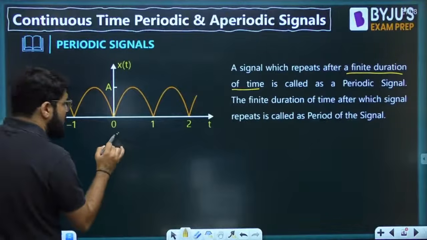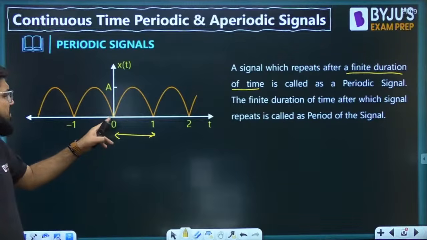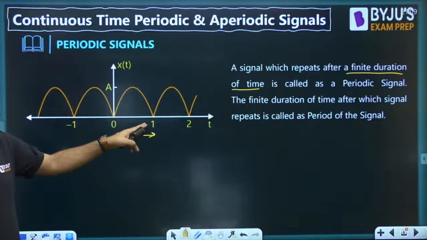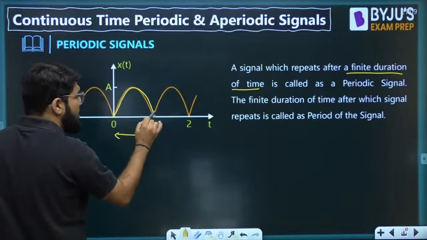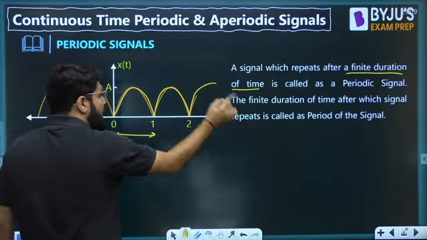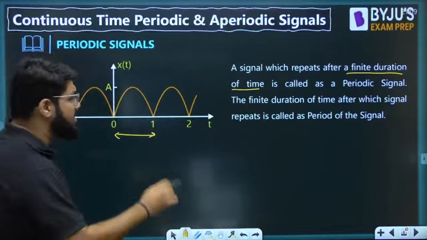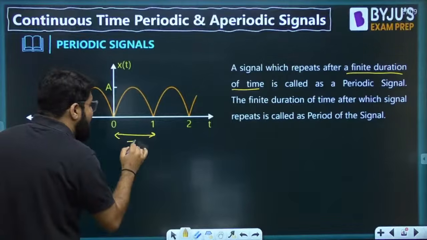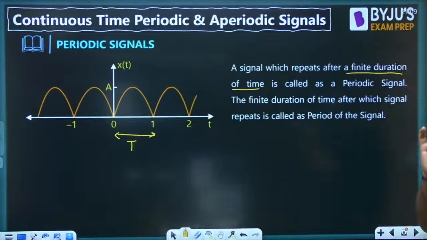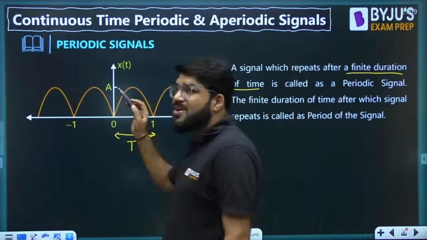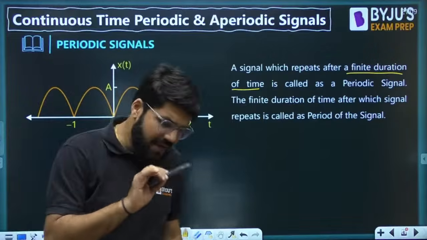Now, as you're able to see, for this particular signal, what is the waveform at the origin? It's like a rectified sinusoidal wave, starting from 0, then at t equal to 1, again the same nature repeats, at t equal to 2, again the same nature repeats. So the signal nature repeats after every certain time, and that time is basically defined as the time period. Every periodic signal will have a time period, and this is known as one cycle.